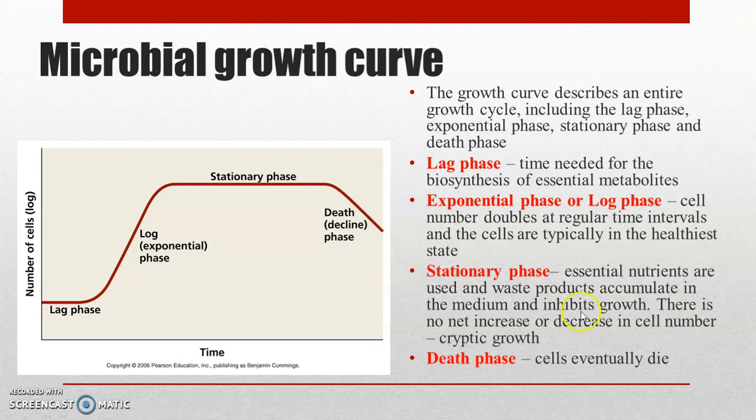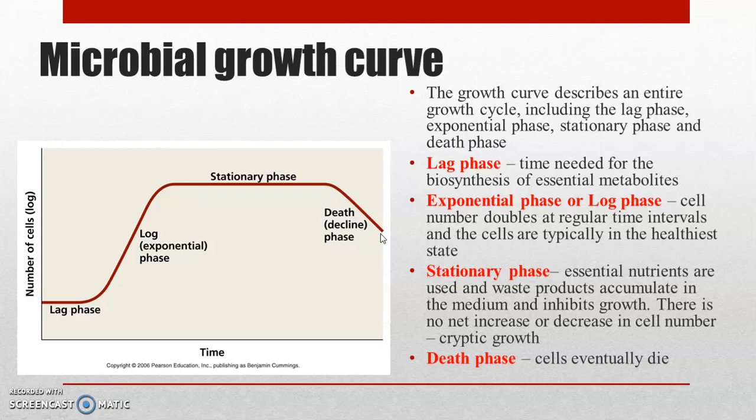That is why it is the stationary phase, and the growth is not evident, and that is why it is called cryptic growth. And during the last phase of the bacterial growth curve, the nutrients are depleted and the waste materials are accumulated. So the environmental conditions within the fermenter, that is the temperature, pH, etc., have all altered, and this is not now suitable for supporting the bacterial growth.